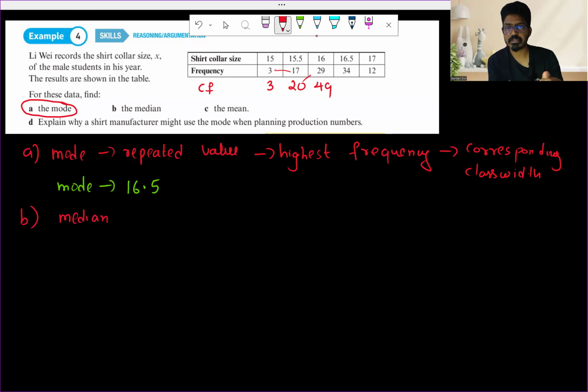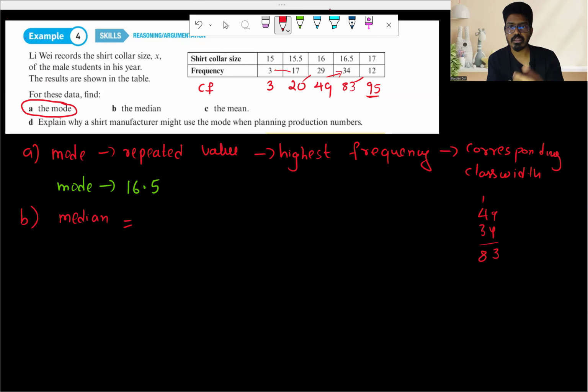So 49 plus 34. 9 plus 4 is 13, carry 1, 4 plus 3 plus 1 is 8, so 83. 83 plus 12 is going to be 95. So this is our cumulative frequency. We can see the total number of observations is 95. So 95 is the total. Okay, so we can either add or we can find the cumulative frequency.